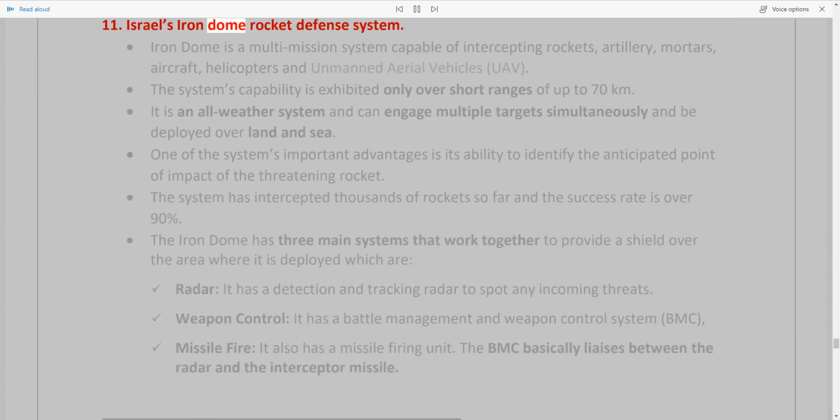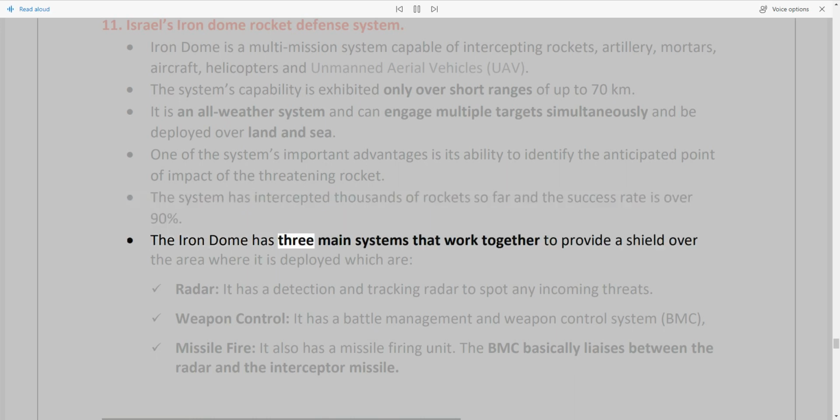11. Israel's Iron Dome rocket defense system. Iron Dome is a multi-mission system capable of intercepting rockets, artillery, mortars, aircraft, helicopters, and unmanned aerial vehicles, UAV. The system's capability is exhibited only over short ranges of up to 70 kilometers. It is an all-weather system and can engage multiple targets simultaneously and be deployed over land and sea. One of the system's important advantages is its ability to identify the anticipated point of impact of the threatening rocket. The system has intercepted thousands of rockets so far and the success rate is over 90%.